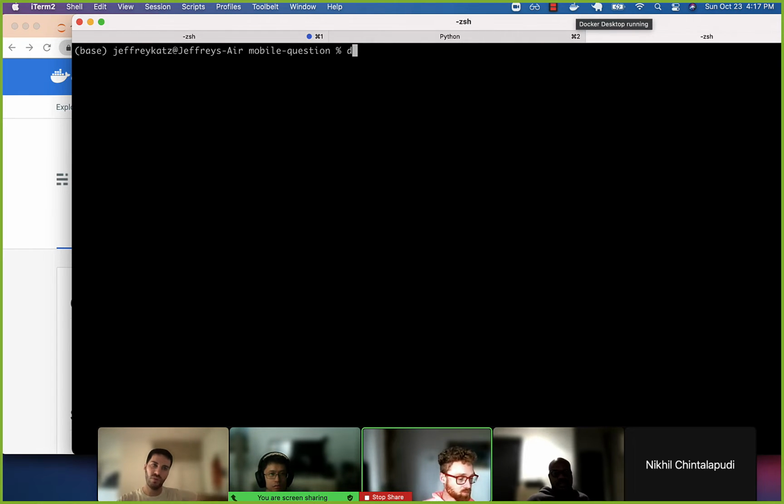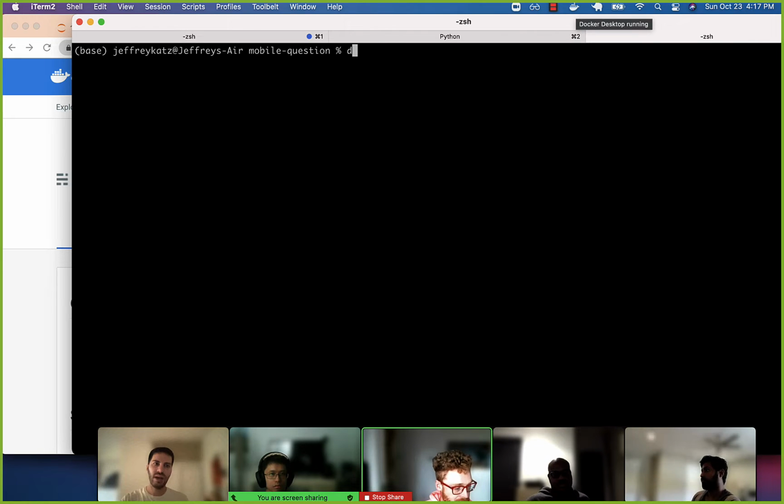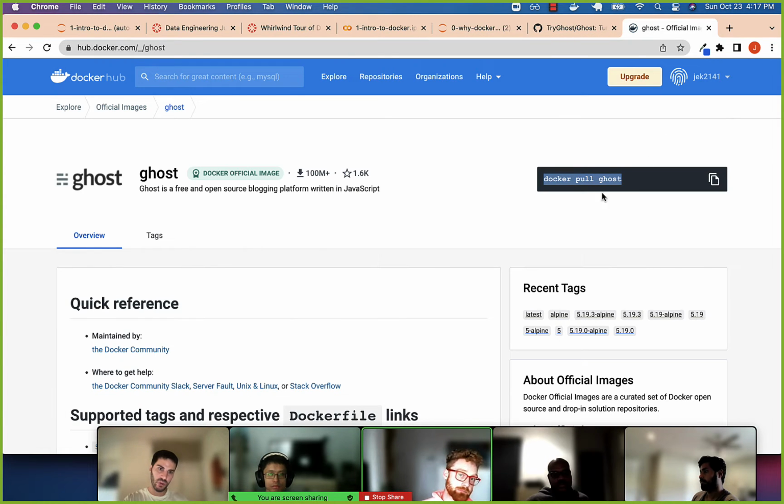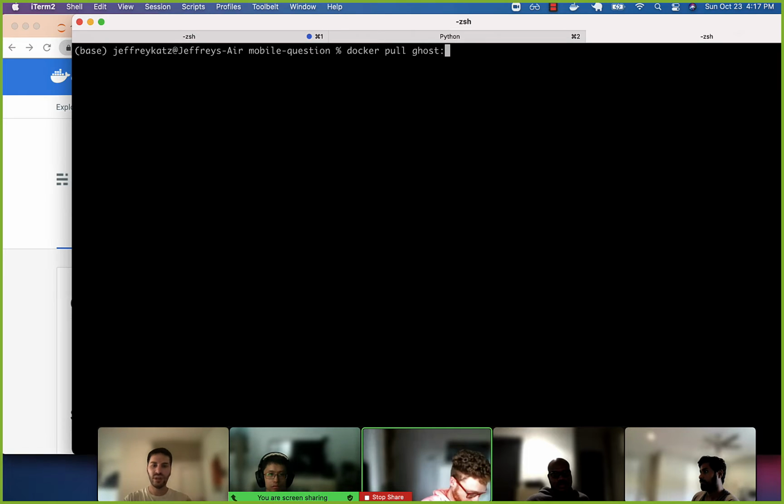All right. So if we want to get Ghost installed, the first thing would be to get it onto our computer, right? Download the software. Then we'd have to worry about getting that software up and running. So to download the software, we'll do docker pull. And normally you can just do docker pull ghost, just like it says. We'll want that earlier version, so we're going to do :4.8.0. All right, and this is in the reading.